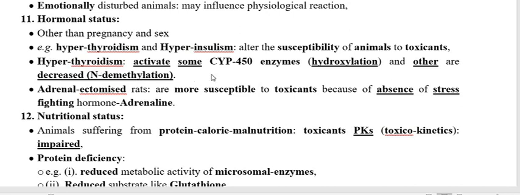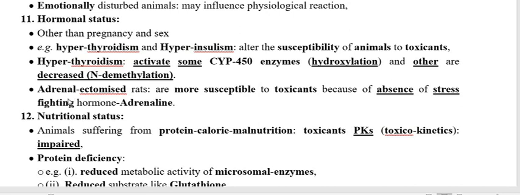So if you are using a toxicant that is metabolized by the hydroxylation process, then the drug should be easily metabolized and excreted out from the body. Now we have to go through another property. When you remove the adrenal gland, it is called an adrenalectomized rat, meaning the rat in which you have removed the adrenal gland.